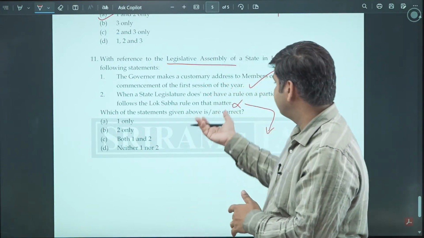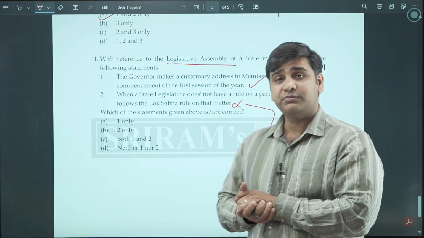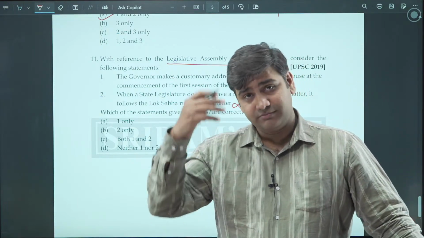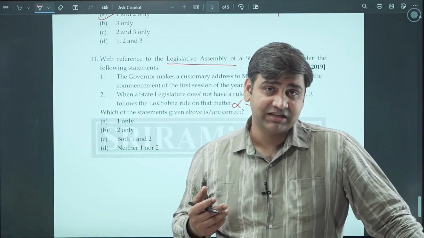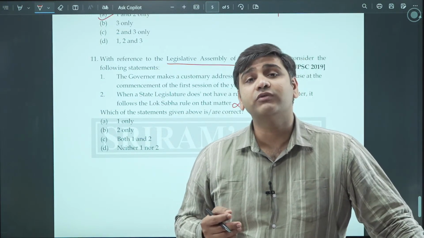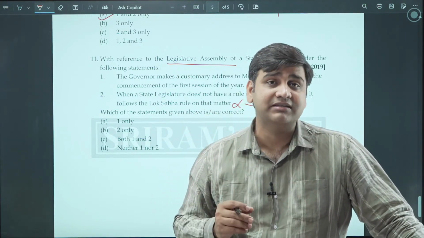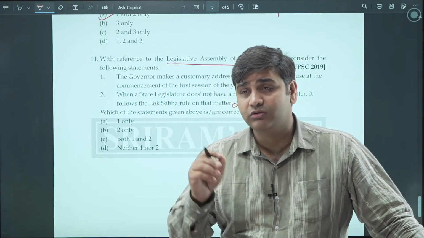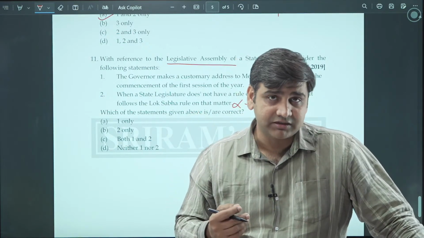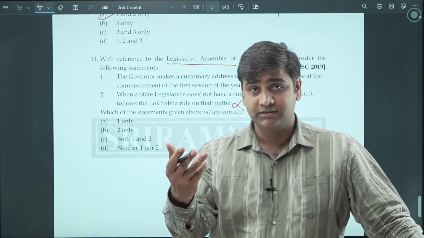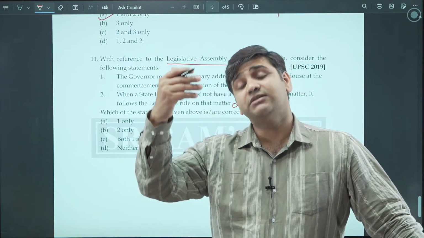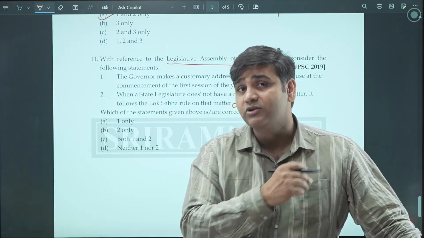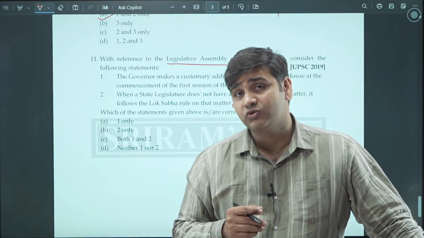If, let's say, it is the state legislature of Uttar Pradesh, then some rules must be there for the provincial assembly which was there before the commencement of the constitution. Those rules are to be followed. Central Province would be Madhya Pradesh, United Province would be Uttar Pradesh. So the rules of the United Provinces would be followed in present day Uttar Pradesh if the Uttar Pradesh assembly does not have any rules of procedure. So this is how it is done.